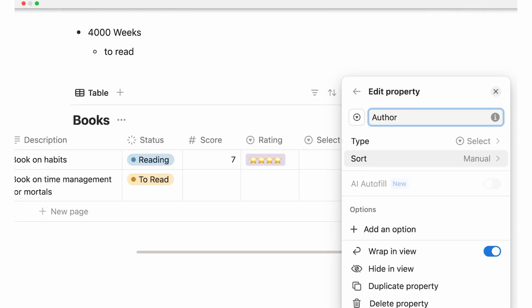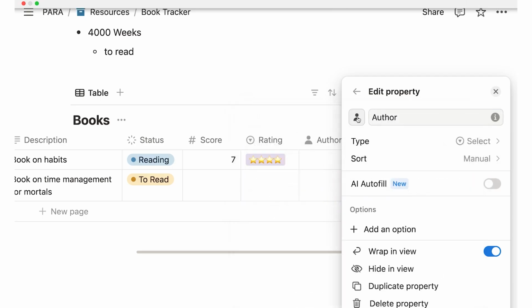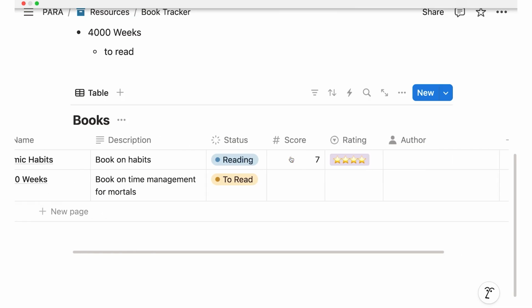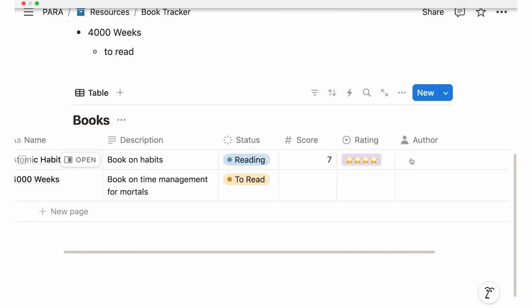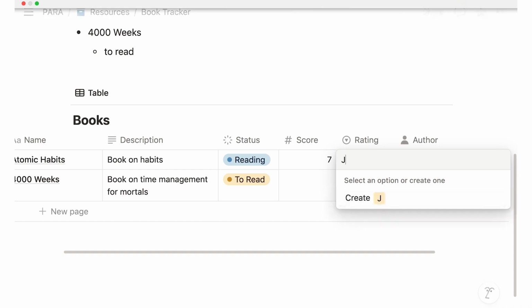So let's call this author. And in order to differentiate these 2 properties, right, I can click on this icon and say, okay, actually I want a person here, right? This makes it a bit nicer and easier to recognize. And now what happens is if I go, for example, into Atomic Habits and say, okay, author, currently we don't have an option, but I can just type and create it. So I can just say, okay, this was written by James Clear.